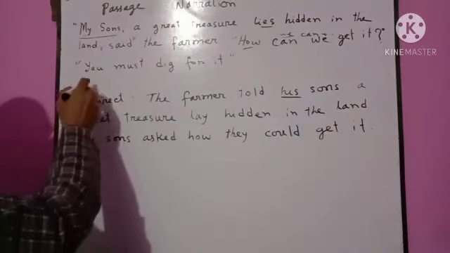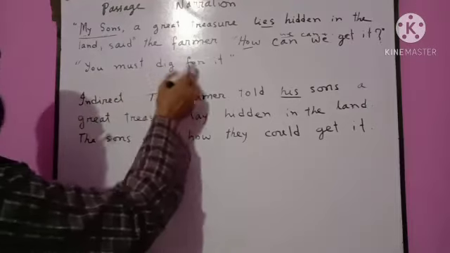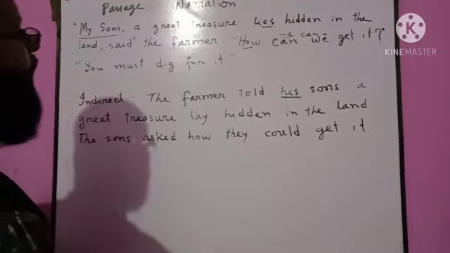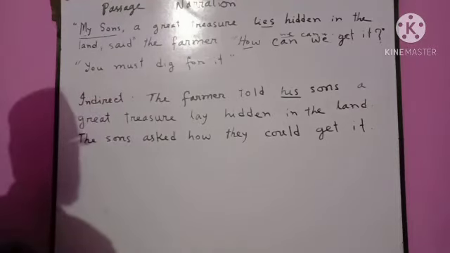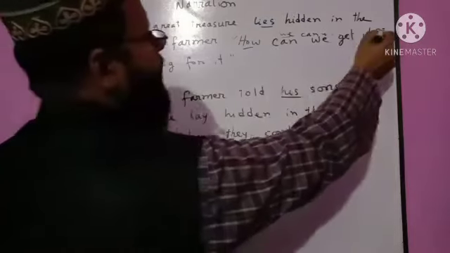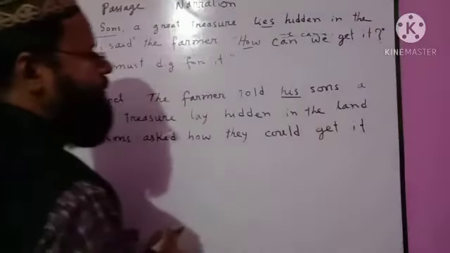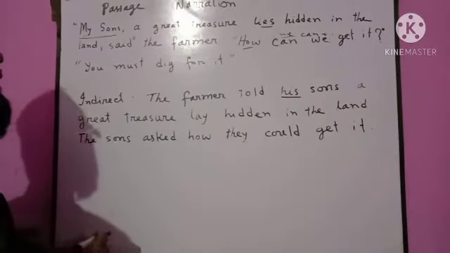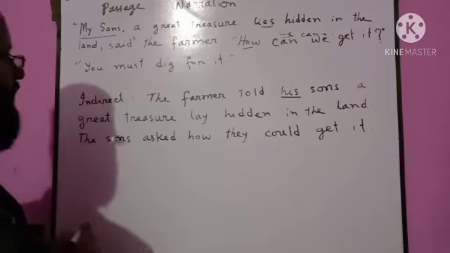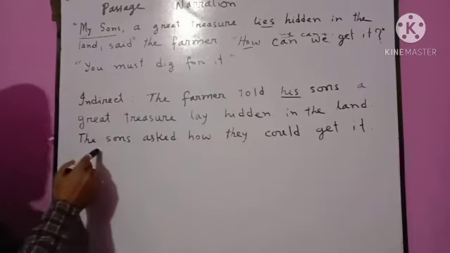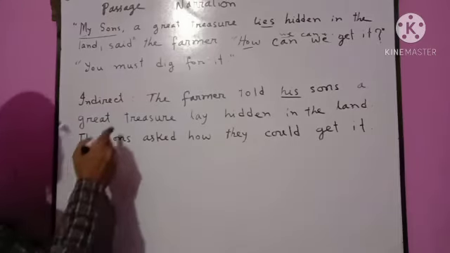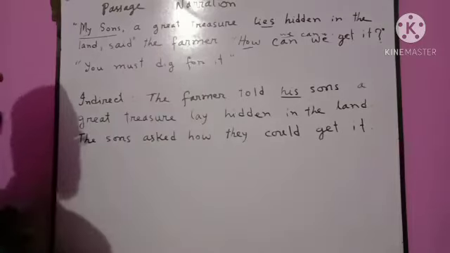The last sentence, you must dig for it. The inverted commas are the difference of the two sentences, so the speakers are different. The former speaker, the sons. Now the speaker is the farmer.